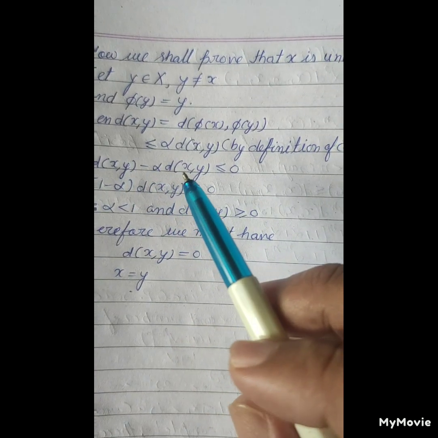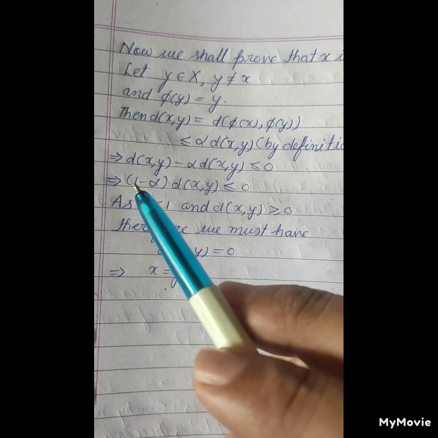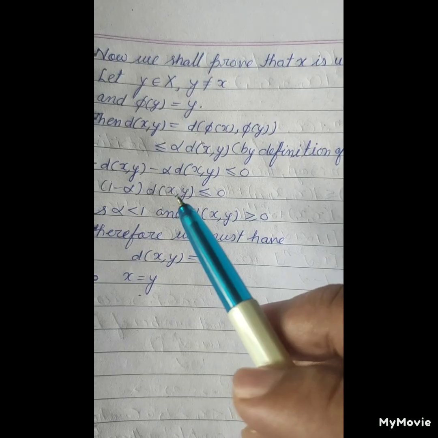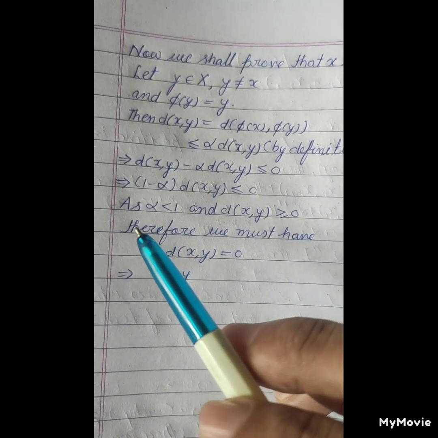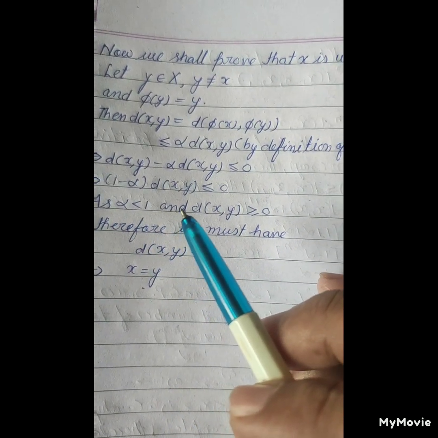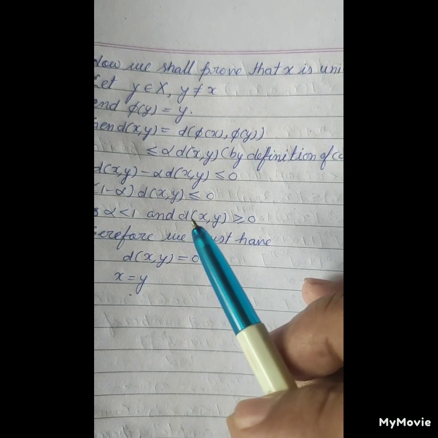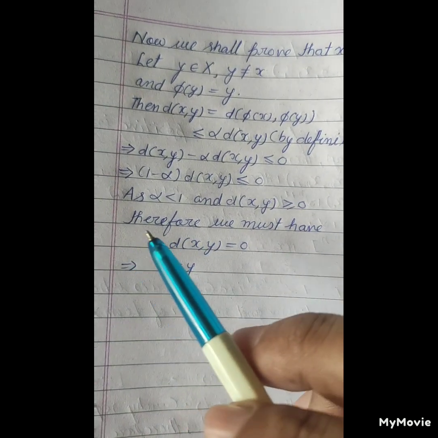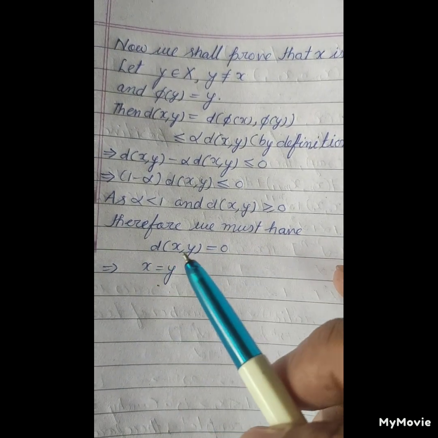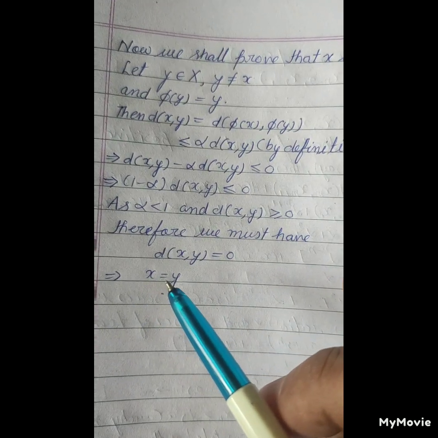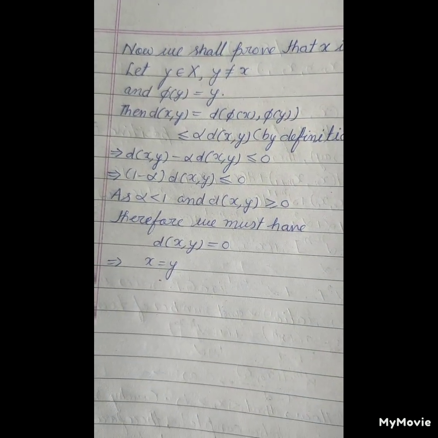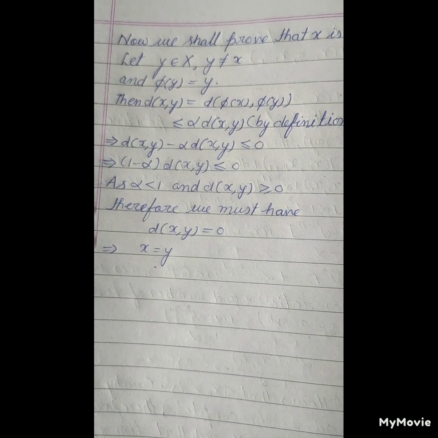So distance of x, y minus alpha times distance of x, y is less than or equal to 0, which implies 1 minus alpha into distance of x, y is less than or equal to 0. As alpha is less than 1, we must have distance of x, y equal to 0, which implies x equals y.